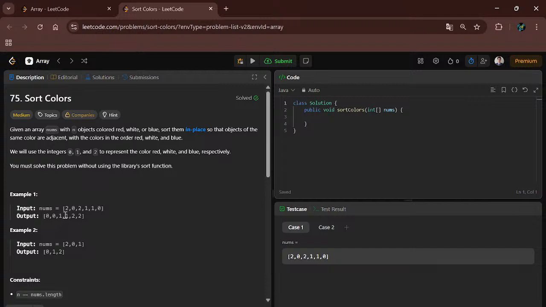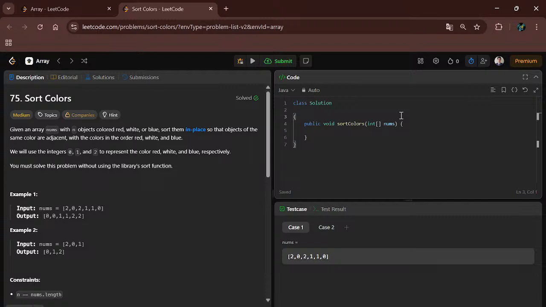What we have to do, we have to put the i and j pointers at the starting 0th index and k at the last index. Okay, if k is equal to 0, then we swap with i. Okay, so I will write the code, you will understand by seeing the code.